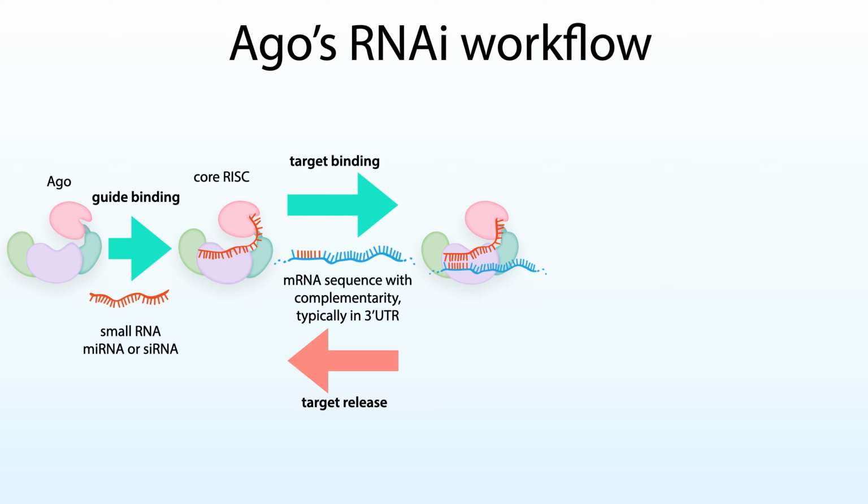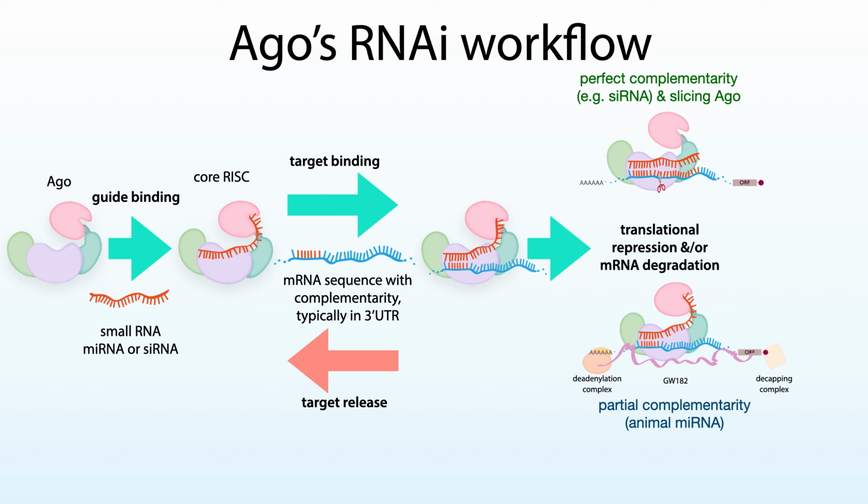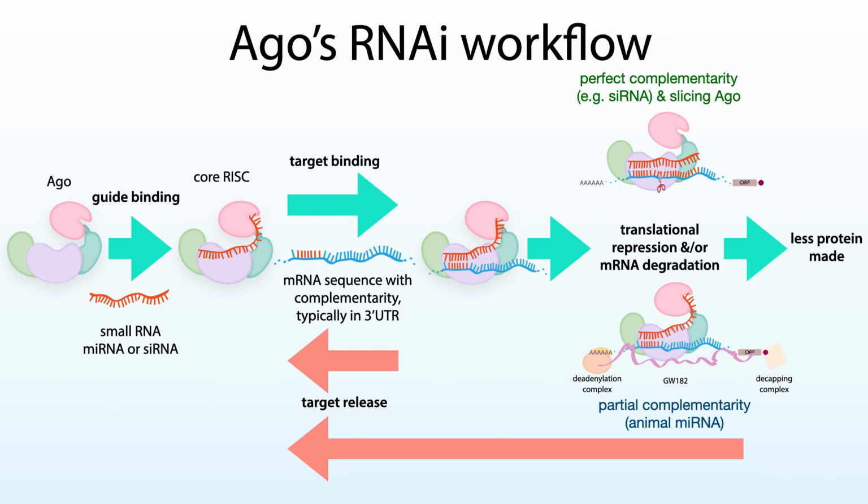These sites are typically located in the 3' UTR of the messenger RNAs, and upon binding, AGO is able to, alone or with the help of cofactors, induce translational repression and/or mRNA degradation in ways that I will detail in a minute. These diverse pathways lead to less of the corresponding protein being made, and once AGO releases the target, the RISC complex can then do this again and again because that core RISC complex, AGO plus guide, is incredibly stable. This gives a single RISC a lot of power to target messenger RNAs containing complementarity to that small RNA.